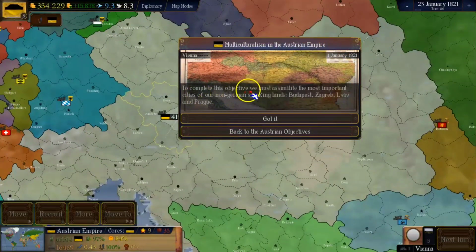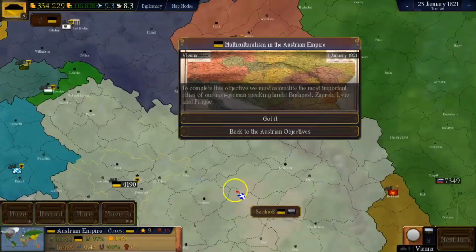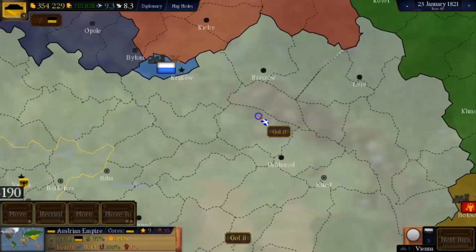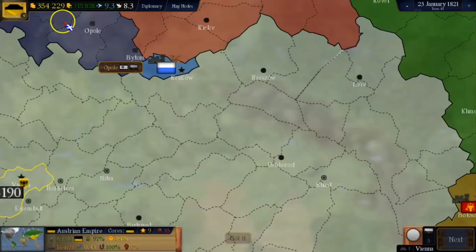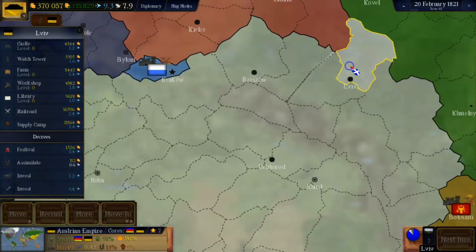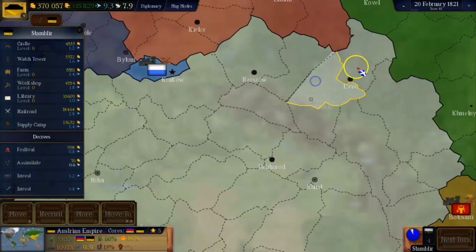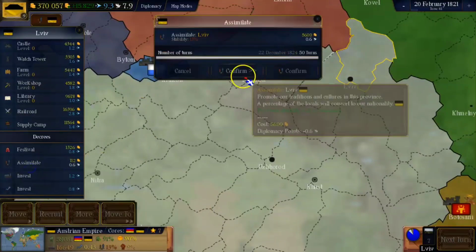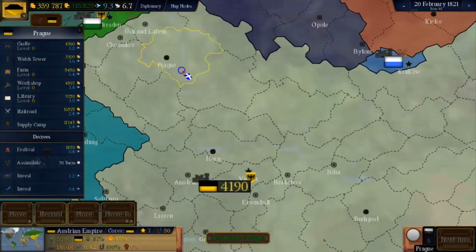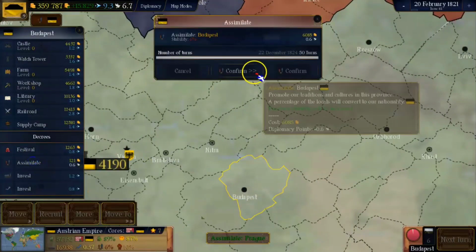To complete this objective, we must assimilate the most important cities of our non-Germanic speaking lands, such as Budapest, Zagreb, Lviv, and Prague. So we'll just go with got it and start assimilating these lands. So let's start with Lviv, which is right here. Let's start assimilating it. Then we will assimilate Prague. Then we will assimilate Budapest.